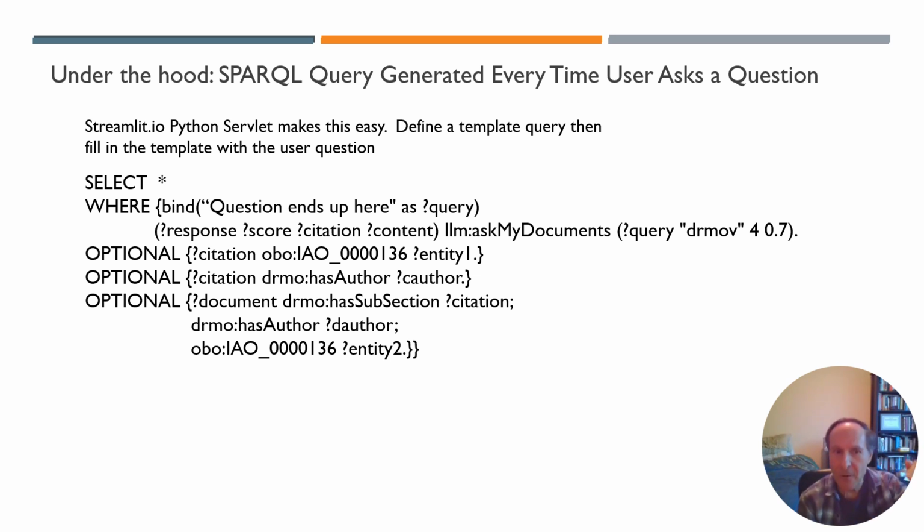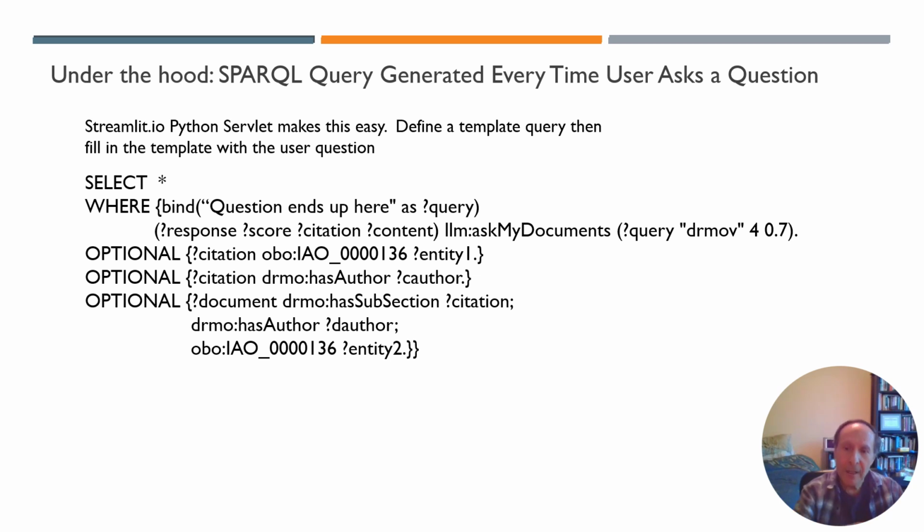But the reason I have all the optional parts of the query is because I had to set it up to deal with two different scenarios. In one scenario, the text that we're using for the answer actually comes from the abstract of the document. In that scenario, the abstract is a data property of the document itself, so we just have the document already. In the second scenario, the text we're using for the answer comes from the document's body.